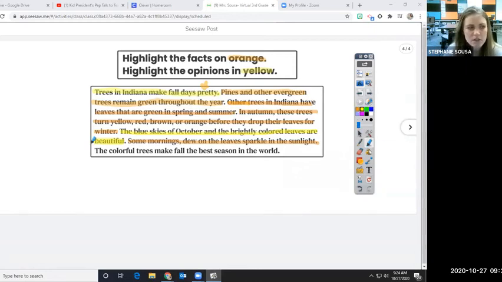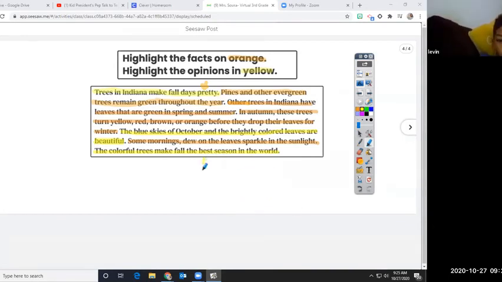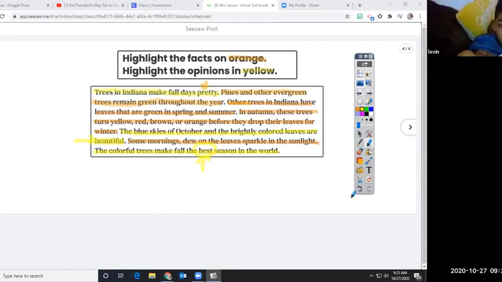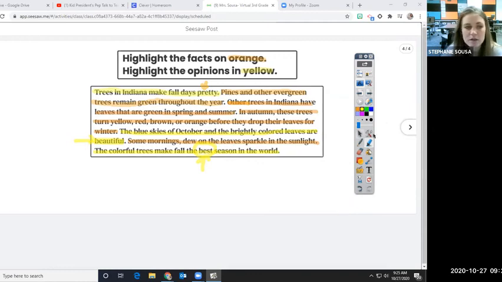Awesome. I do see that most of us are saying it is an opinion, and that is true. What word in this sentence makes it an opinion? What's the opinion word? The colorful trees make fall the best season in the world. Levin, what's the opinion word? Best. That's right. Some people might think it's the worst, or some people might think it's just okay, but best is a word that you can't prove, okay? There's no proof for that. It's just what someone feels.